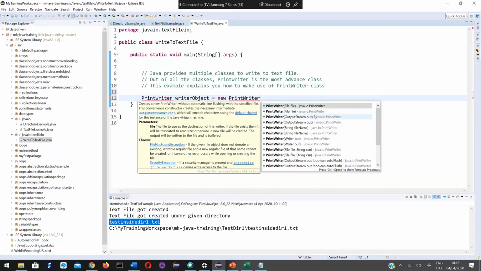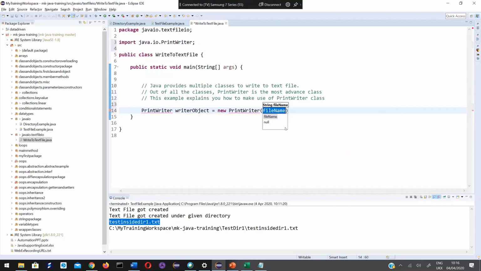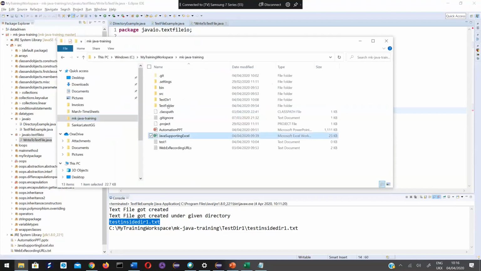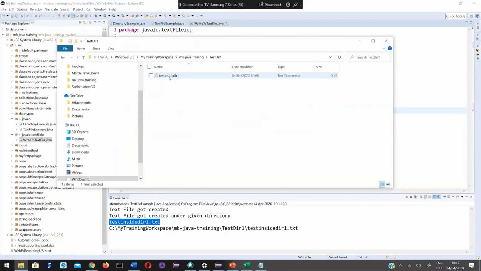Another one takes a parameter of type OutputStream. Another one takes a String file name. Another takes a Writer out. There are multiple constructors. I would like to go with this one, String file name. So we have created a file, right? This file, I would like to write something.